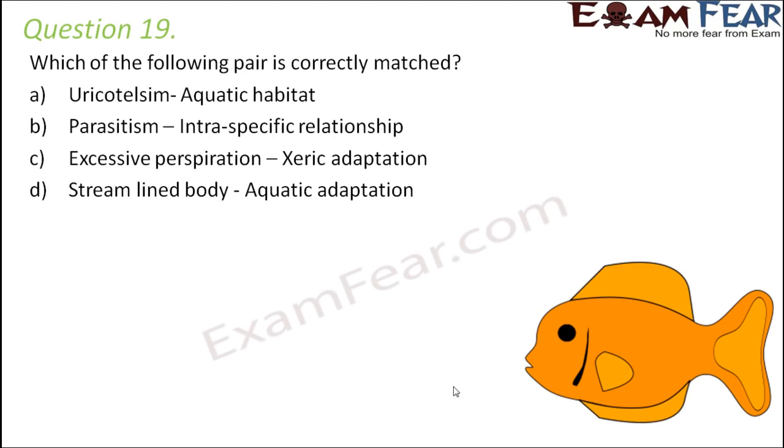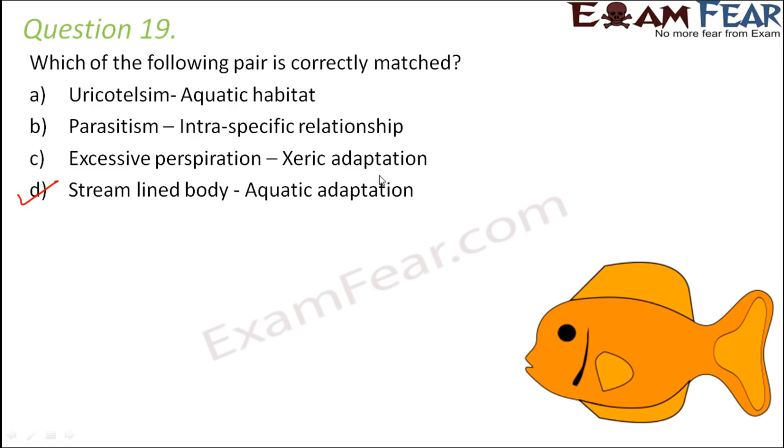Question number 19. Which of the following pair is correctly matched? Uricotelism, aquatic habitat; parasitism, intraspecific relationship; excessive perspiration, xeric adaptation; streamlined body, aquatic adaptation. Now, in this case, the correct option would be D, streamlined body, aquatic adaptation.